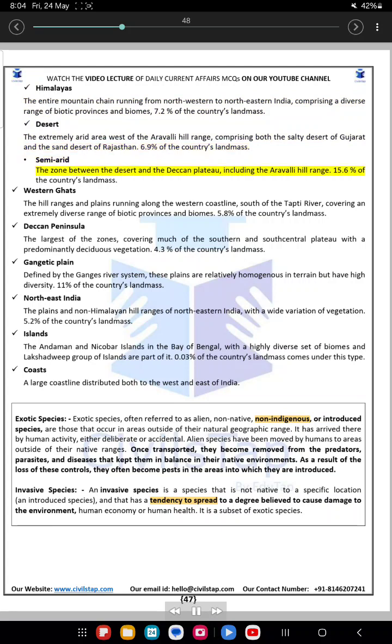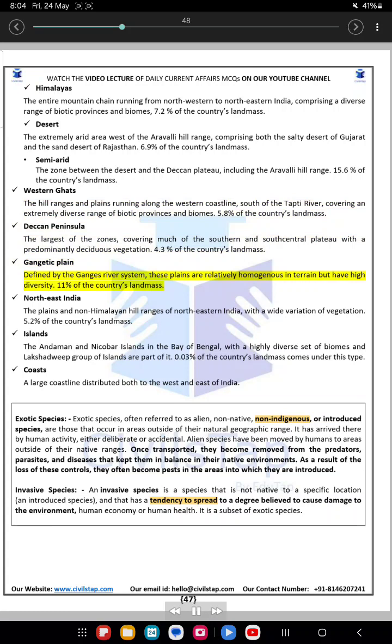Semi-arid. The zone between the desert and the Deccan Plateau, including the Aravalli Hill Range. 15.6% of the country's landmass. Western Ghats. The hill ranges and plains running along the western coastline, south of the Tapti River, covering an extremely diverse range of biotic provinces and biomes. 5.8% of the country's landmass. Deccan Peninsula. The largest of the zones, covering much of the southern and south-central plateau with a predominantly deciduous vegetation. 4.3% of the country's landmass.